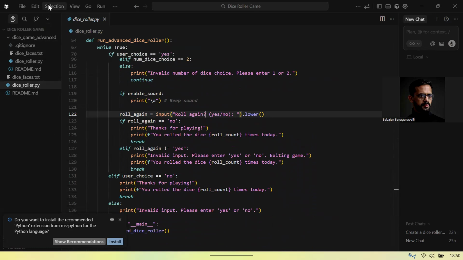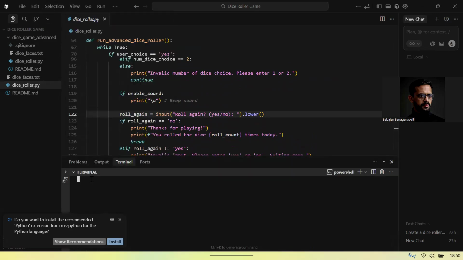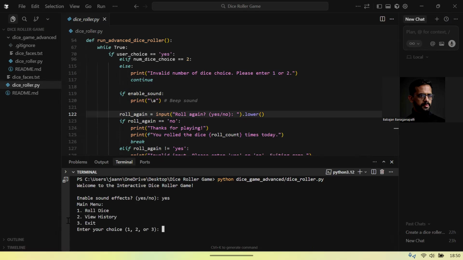I'll show you. I'll run the app. We'll enable sound effects. So here is the main menu screen. Instead of just asking yes or no repeatedly, I built a proper menu. There is roll dice, view history, and quit. This transforms the simple dice roller into a small console application with structured options and polish.